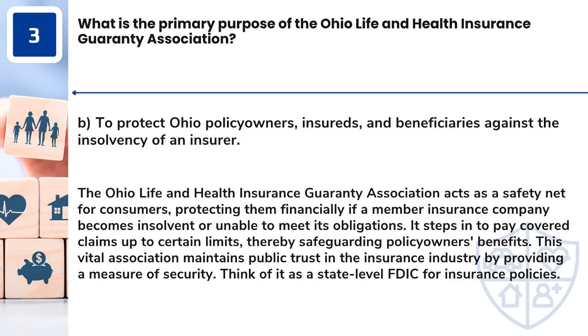Answer: B. To protect Ohio policy owners, insureds, and beneficiaries against the insolvency of an insurer. The Ohio Life and Health Insurance Guaranty Association acts as a safety net for consumers, protecting them financially if a member insurance company becomes insolvent or unable to meet its obligations. It steps in to pay covered claims up to certain limits, thereby safeguarding policy owners' benefits. This vital association maintains public trust in the insurance industry by providing a measure of security. Think of it as a state-level FDIC for insurance policies.